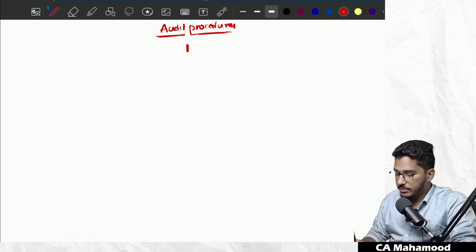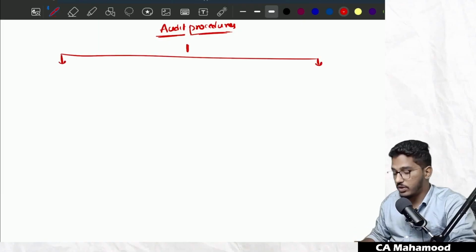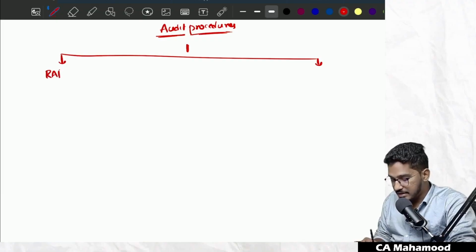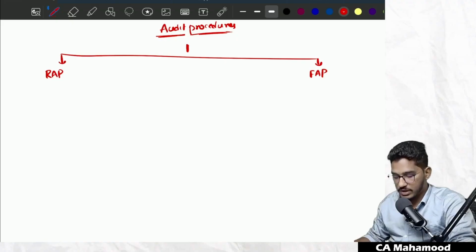And these audit procedures are broadly divided into two categories. How many categories, guys? Two categories. Number one is risk assessment procedures, and number two is further audit procedures. So audit procedures are going to get divided into two categories: one is risk assessment procedure and the other one is further audit procedure.